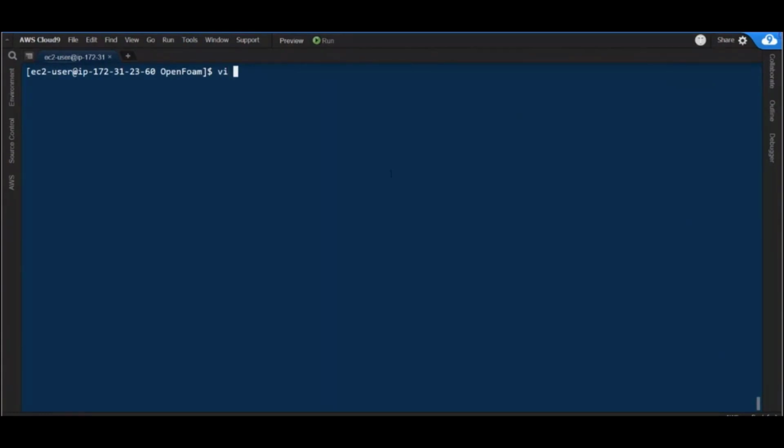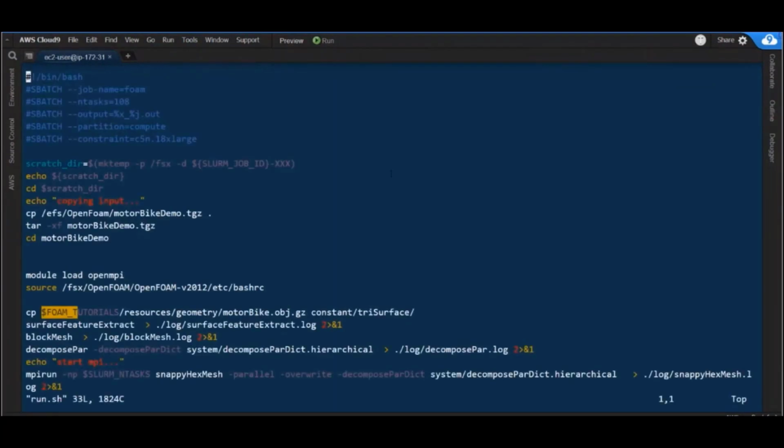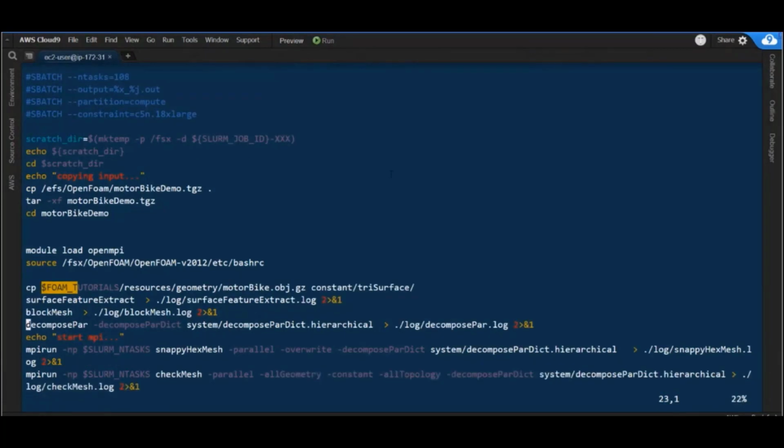Okay, my cluster is ready. I logged into the cluster and I have prepared a Slurm script to submit my job. So here you can specify the job name, the number of cores that you want to use, the partition that is the name of the queue, and the constraint. So the constraint is basically the instance type that you want to use.